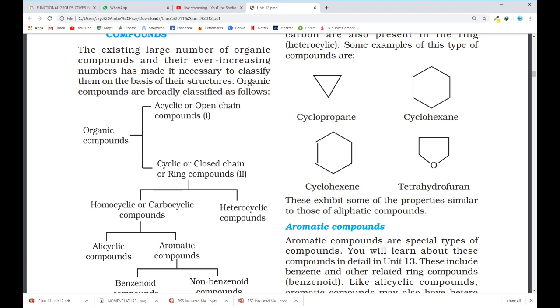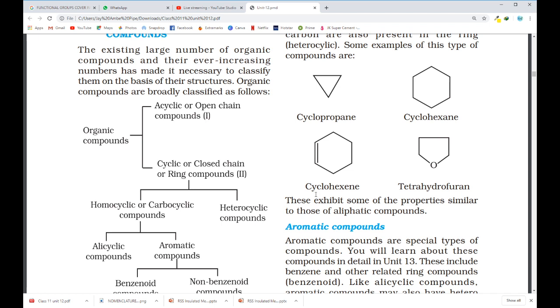While here you see in this ring, this is again a 5-member ring: 1, 2, 3, 4, and 5. Out of that, one of the positions gets occupied by oxygen, while the rest 4 positions are occupied by carbon. So here, apart from carbon, there is another element present, and so this ring is known as a heterocyclic ring.